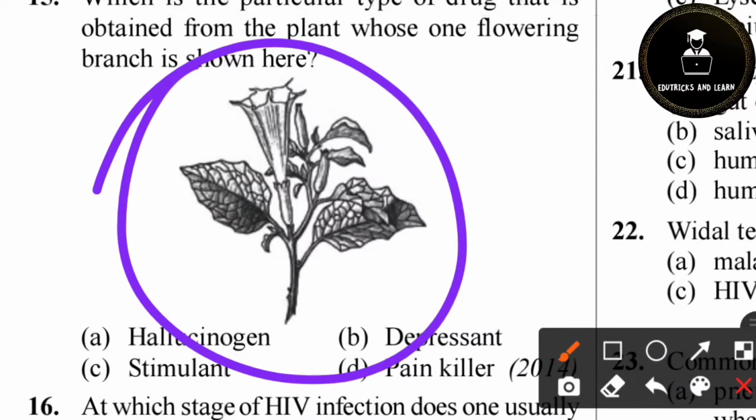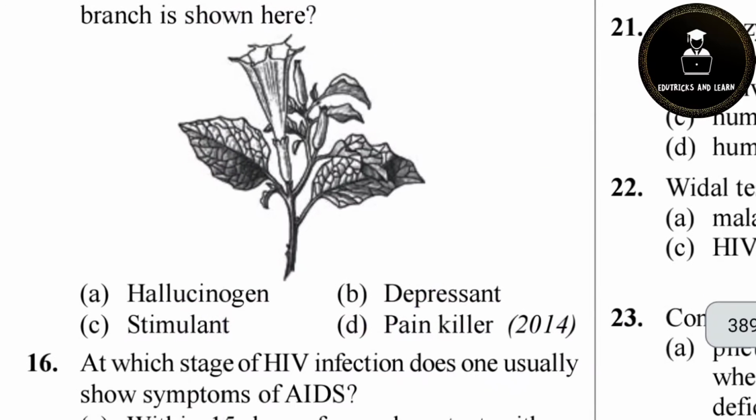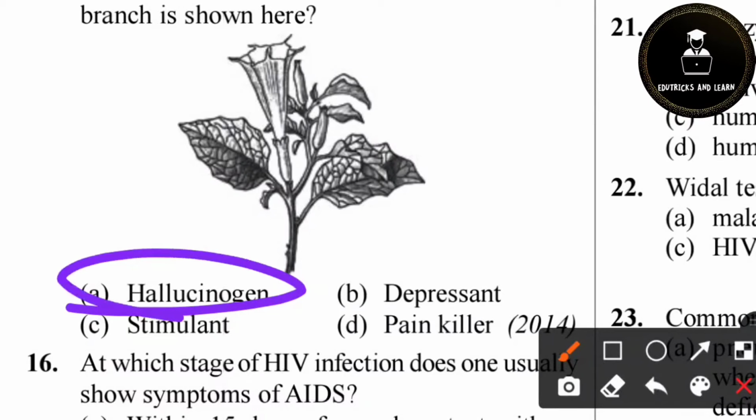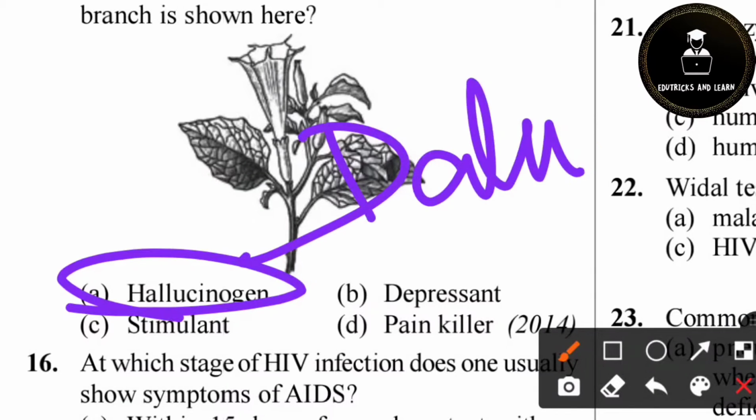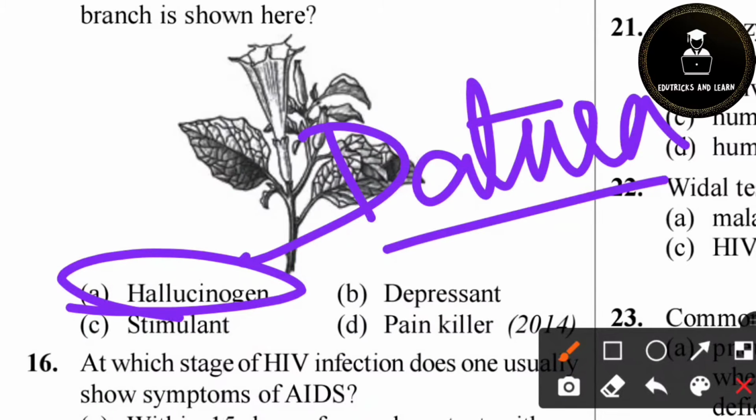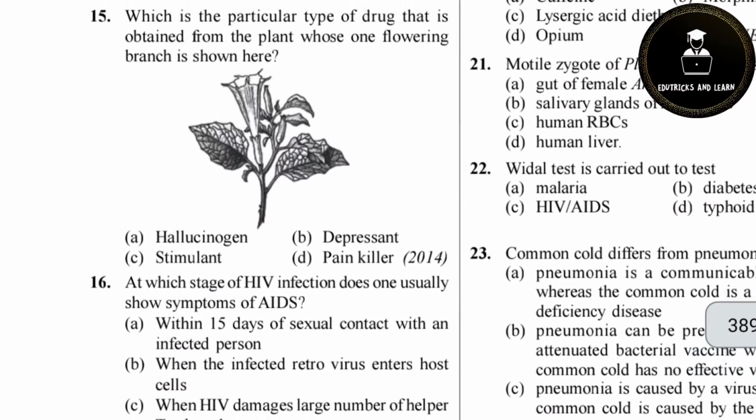What is hallucinogenic? It is like a drug addiction which causes dream-like states, and they are misusing it for that. So it is caused from the options. The correct answer is hallucinogen, Datura. From the seeds, it is called Datura stramonium. They produce some drugs which cause hallucination.